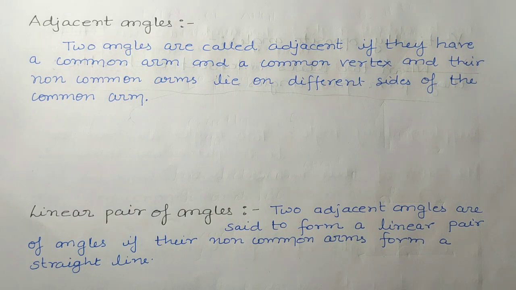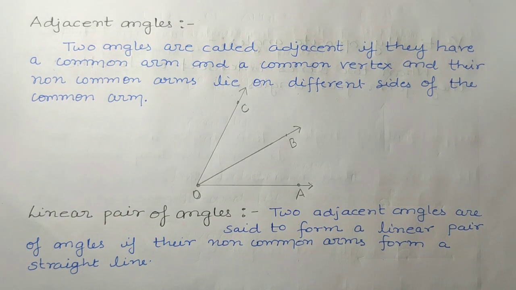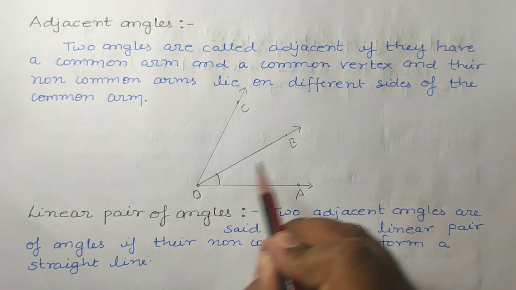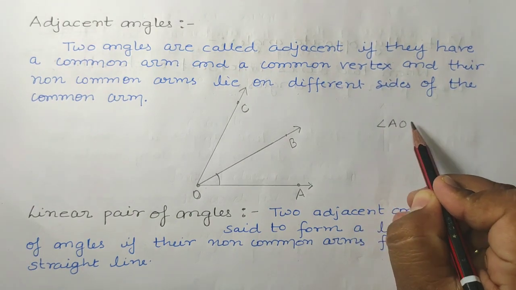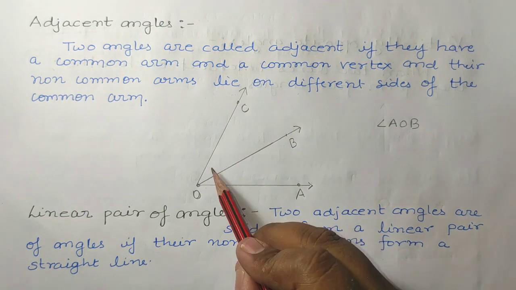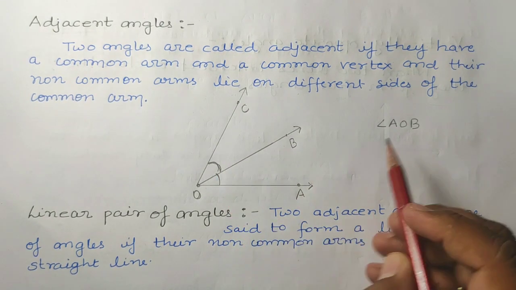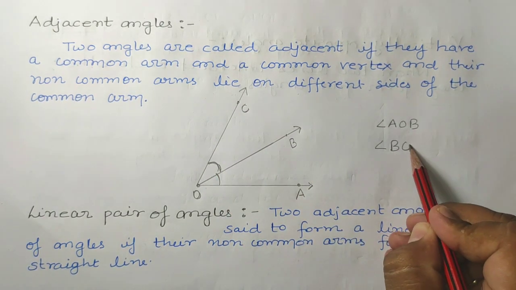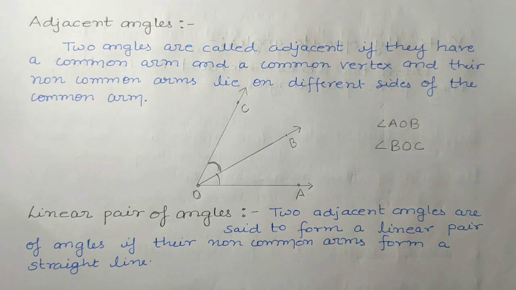So firstly, let us see the figure of this. Here in this figure, two angles are there. One is angle AOB and one is angle BOC. Now according to the definition, what should be there?